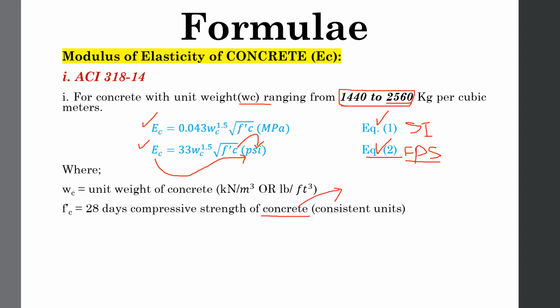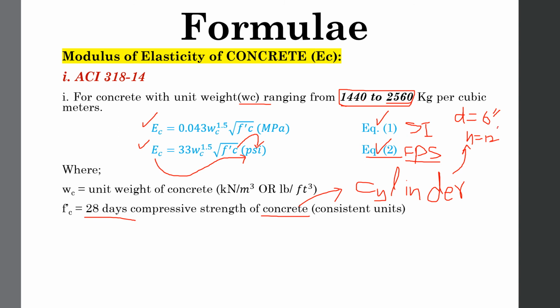Keep in mind that this 28 days compressive strength is measured for cylinders. What are the dimensions of this cylinder? That is very important to know. The diameter of the cylinder must be 6 inches and the height of the cylinder must be 12 inches.